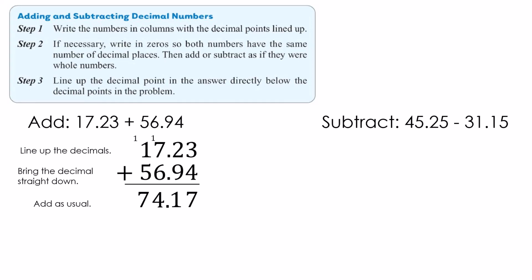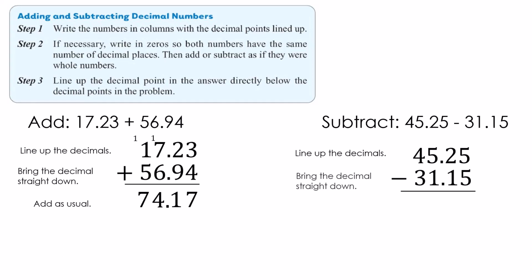Let's look at subtraction. It's the exact same thing. We need to line up our decimals. We're going to bring the decimal straight down. And then we're going to subtract as usual. 5 minus 5 is 0. 2 minus 1 is 1. 5 minus 1 is 4. And 4 minus 3 is 1. Cool.